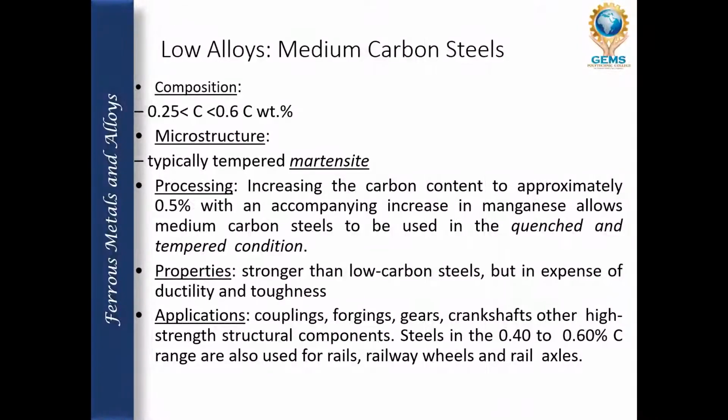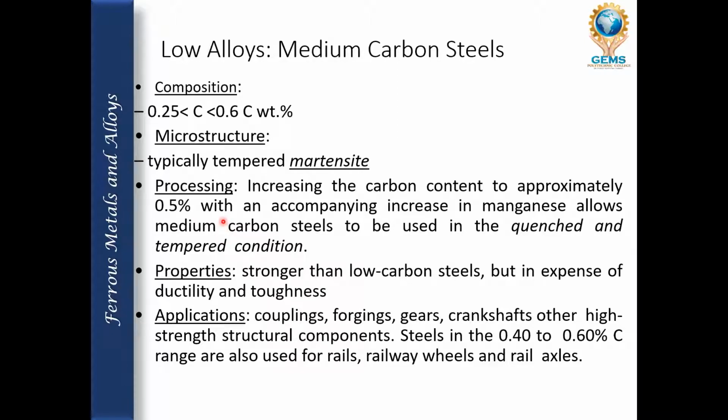Next is the medium carbon steel in low alloy. The composition for this could be from 0.25% to 0.6% of carbon. The microstructure would typically be tempered martensite.